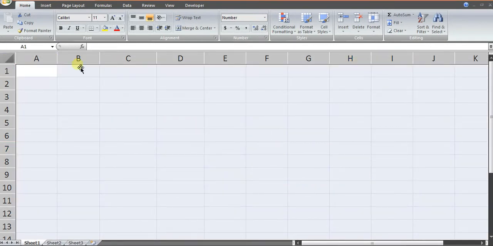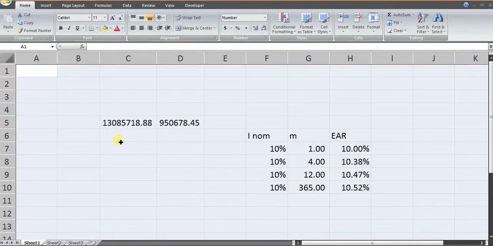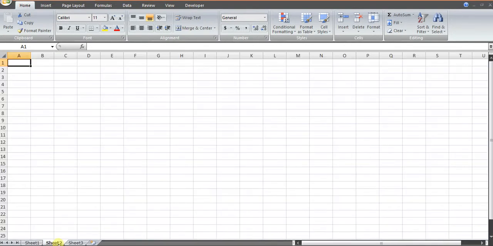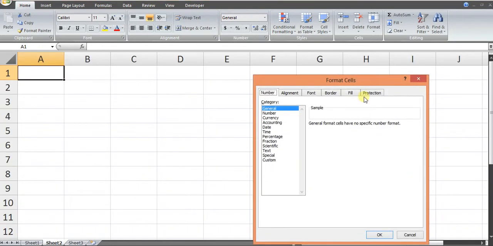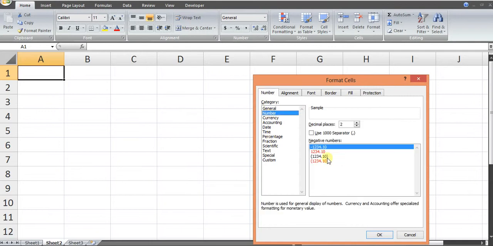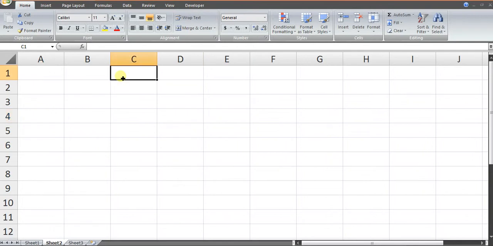Here, in this case, let's work on another sheet. What is the first thing that we do in a sheet? We format it. Control and 1 is the shortcut for formatting. And we go to numbers, we go to this third formatting. Okay. Here in this case, now the thing is loan amount.